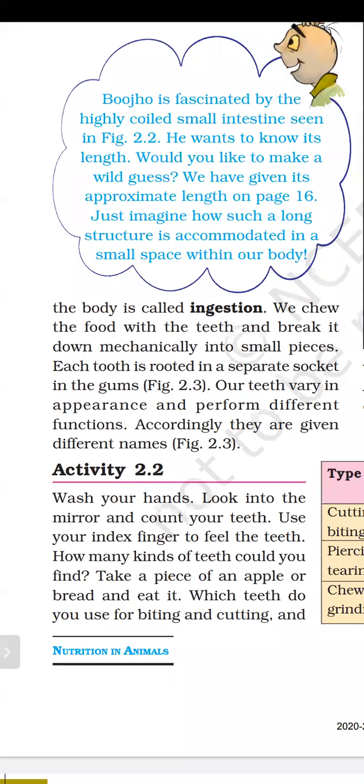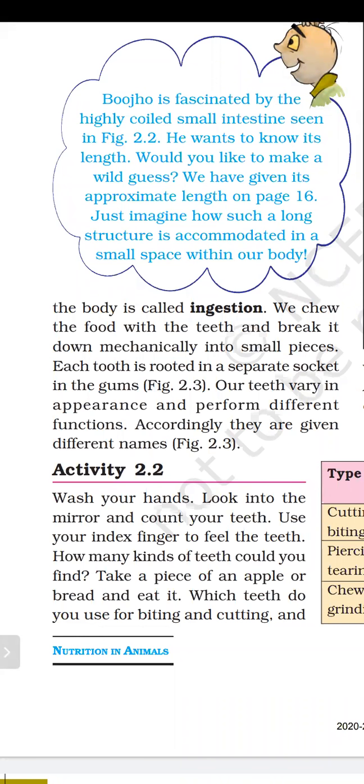So each tooth is rooted in a separate socket in the gums. Our teeth vary in appearance and perform different functions. In junior classes, 4th or 5th or 6th standard, you have learned about the teeth, how many types of teeth we have, and what their functions are.